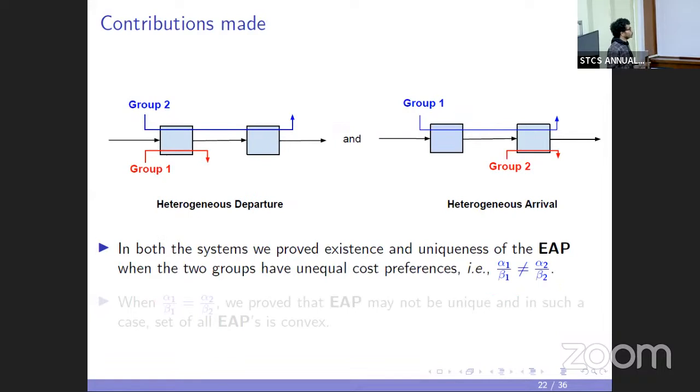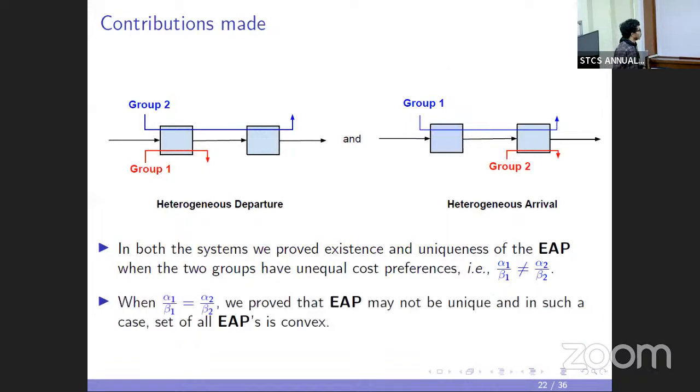And in both the systems, we proved the existence and uniqueness of the EAP when the two groups have unequal cost preference, that is, their alpha over beta ratios are different. And we showed that when the alpha over beta ratios are the same, then the EAP may not be unique depending on how the model parameters are, and we identified a convex set such that in case the EAPs are not unique, then the set of all these EAPs is actually this convex set.